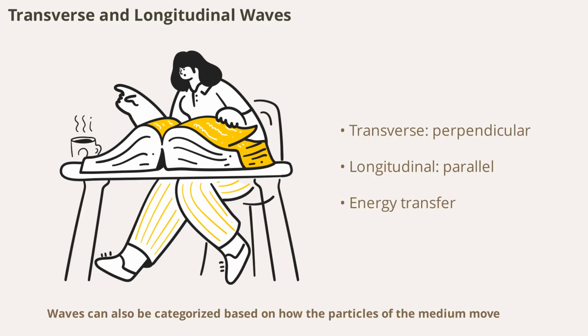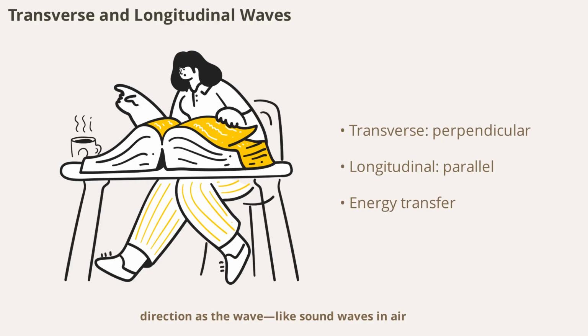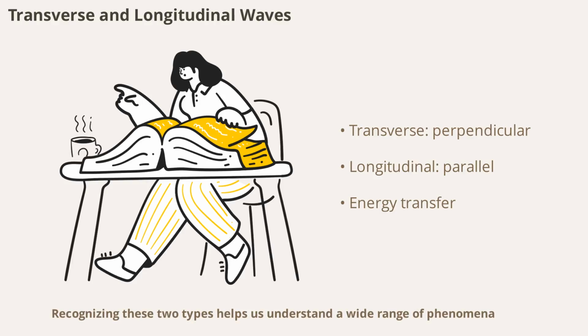Waves can also be categorized based on how the particles of the medium move. In transverse waves, particles move perpendicular to the direction of the wave's travel. Think of waves on a string or light waves. In longitudinal waves, particles move back and forth in the same direction as the wave, like sound waves in air. This difference affects how energy is transferred and how the waves interact with their surroundings. Recognizing these two types helps us understand a wide range of phenomena, from musical instruments to seismic activity.